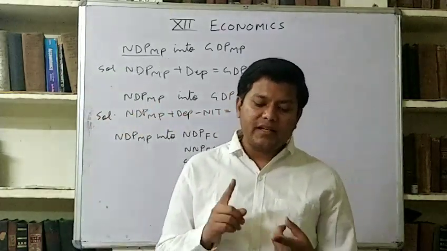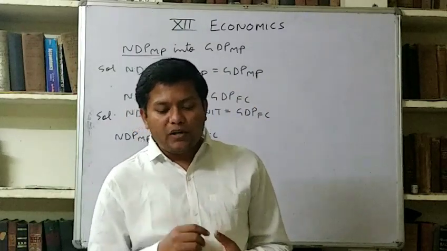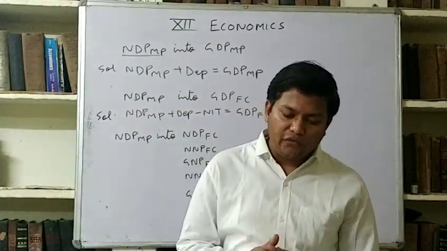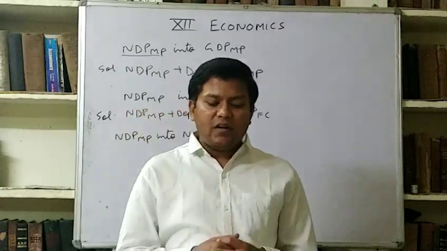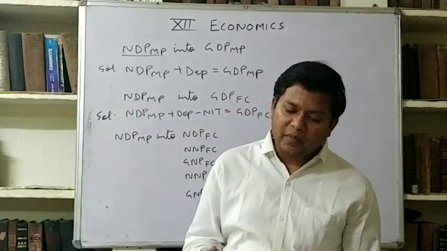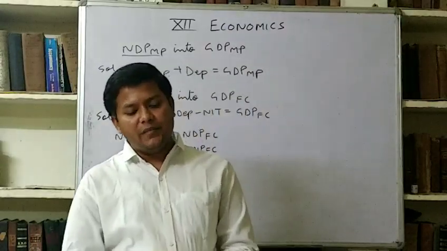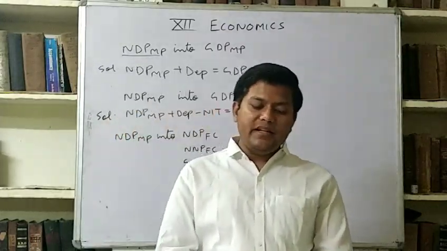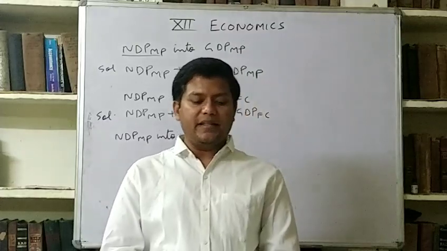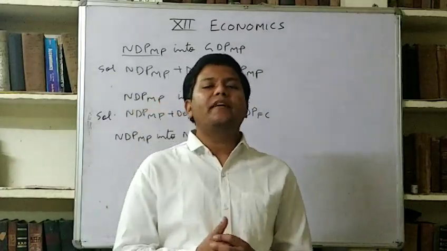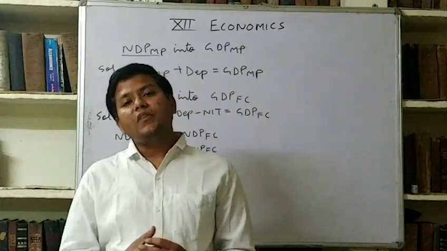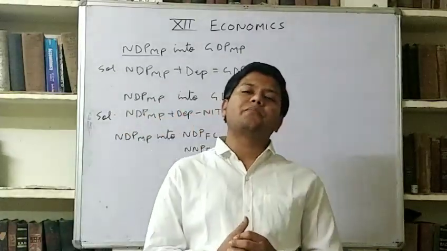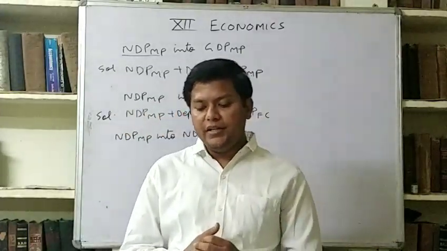When the goods and services are produced by all producing units in the domestic territory of a country during accounting year and valued these at base year's price or constant price, it is called real GDP or GDP at constant prices. Same definition is there. When goods and services produced within the domestic territory of a country are calculated at base year price, it is called real GDP.